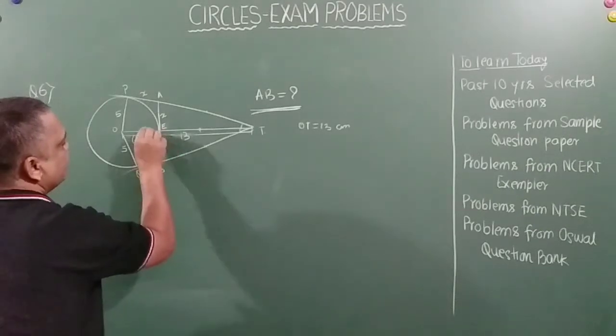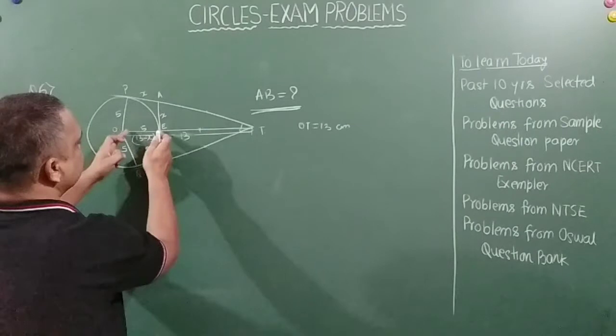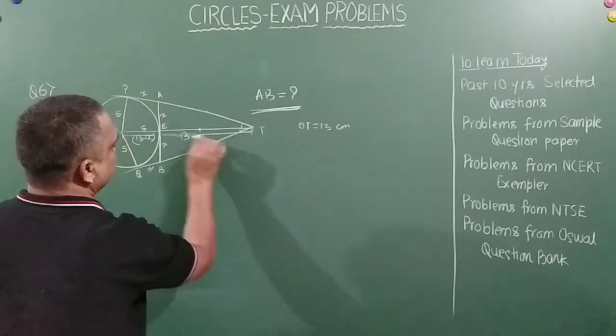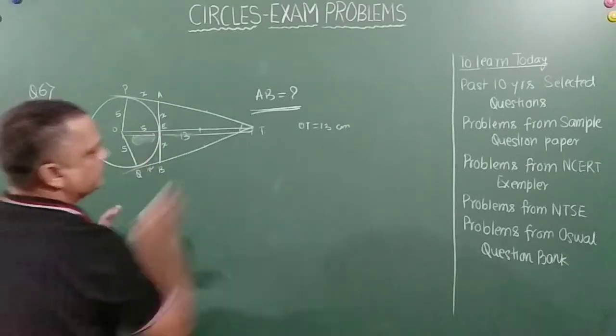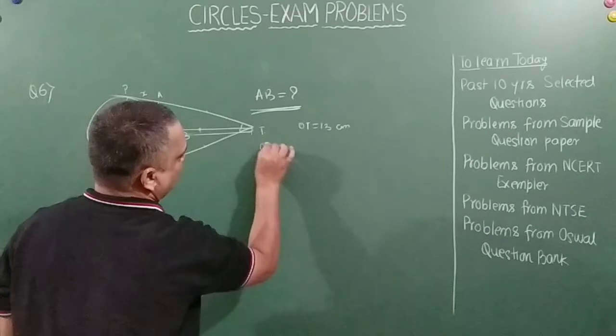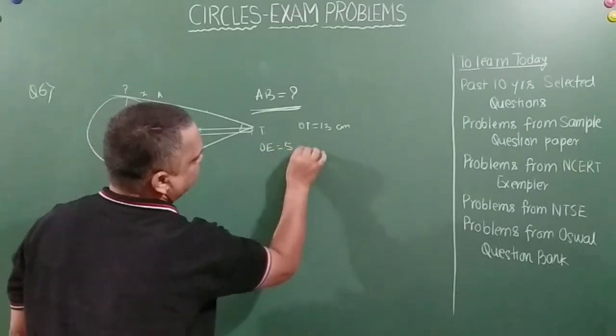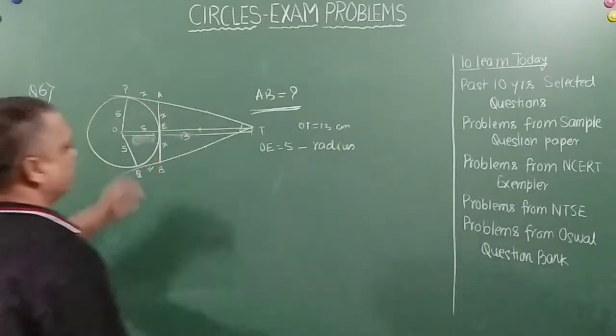Sorry. This will be 5, right? So this is 5, so this is 8. I am just rubbing it off, friends. Okay, so what happens is OE is equal to 5, which is the radius.